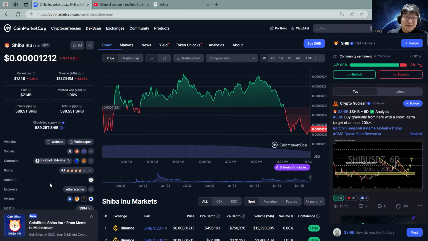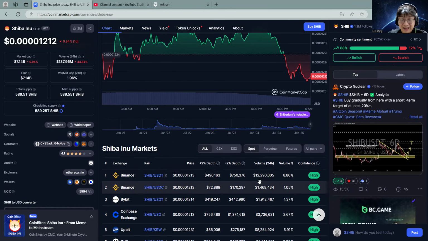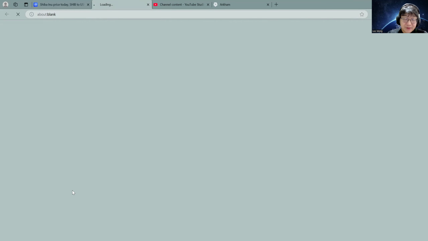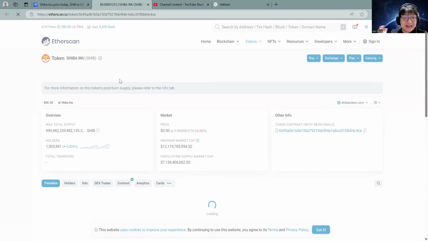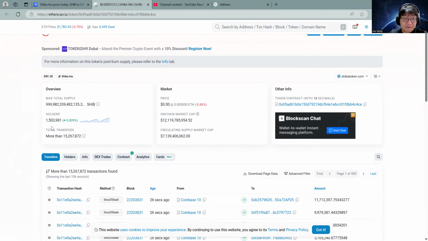The biggest factor is the fact that you have a massive circulating supply right here. That's trillion. The volume is high on Binance. It's 12 million. It's not that high, but still pretty good. You have a burn wallet. If you go to Etherscan and look at it, you can see exactly how many holders there are. 1.5 million holders.